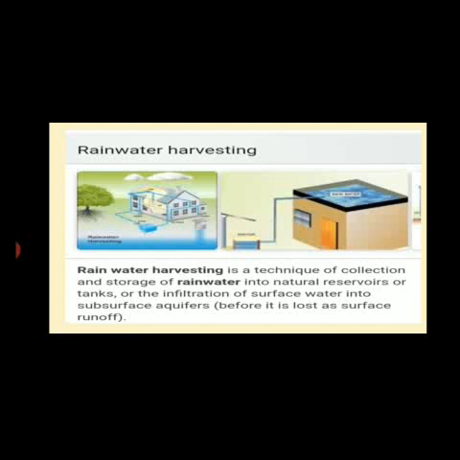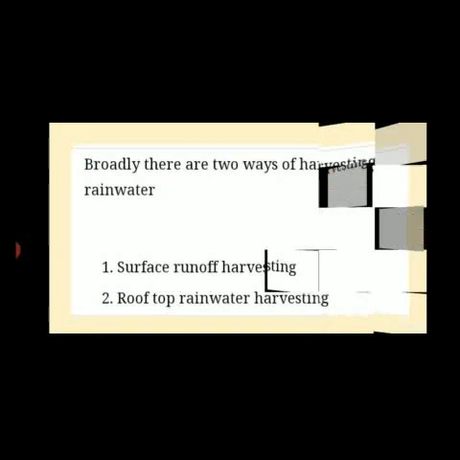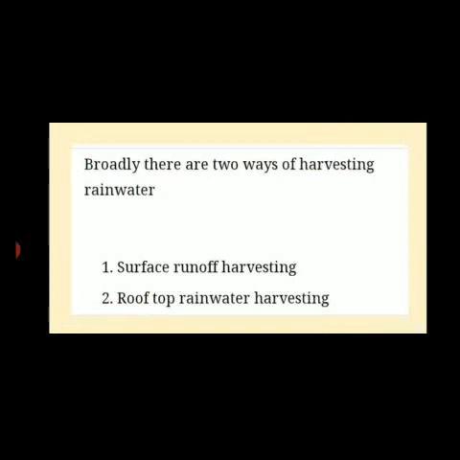This is done in areas which receive rainfall, or which receive less rainfall. So they collect the water in tanks, or sometimes in drums, with a filter so that they can use that water for drinking or domestic purposes. Now there are two ways in which harvesting of rainwater can be done. The first one is surface runoff harvesting and the second is rooftop rainwater harvesting.